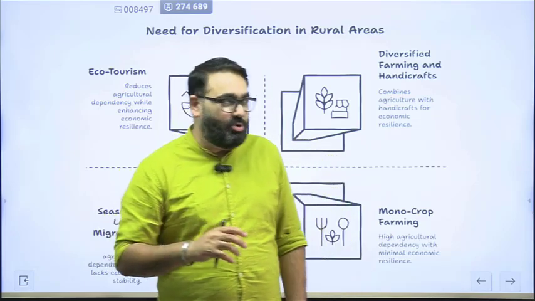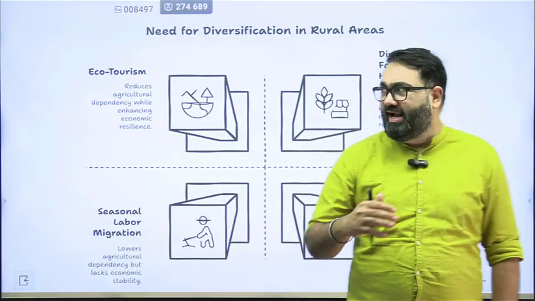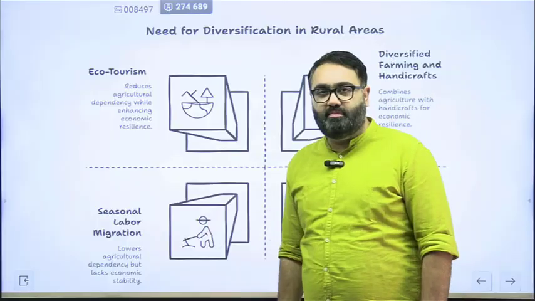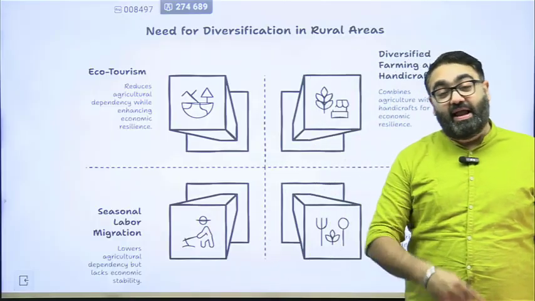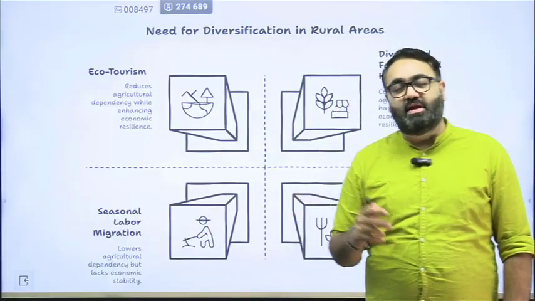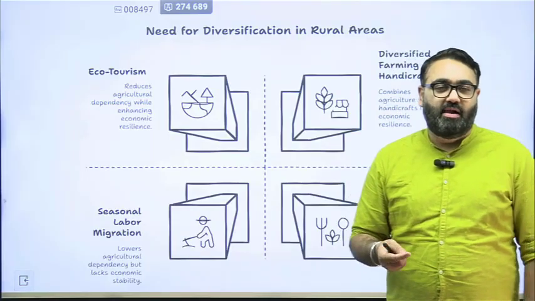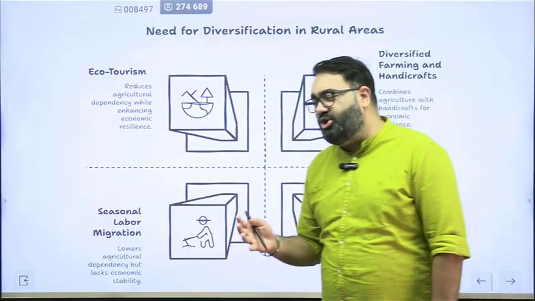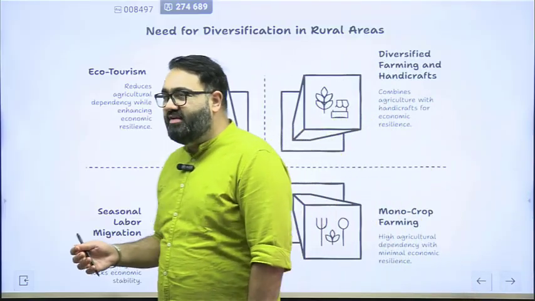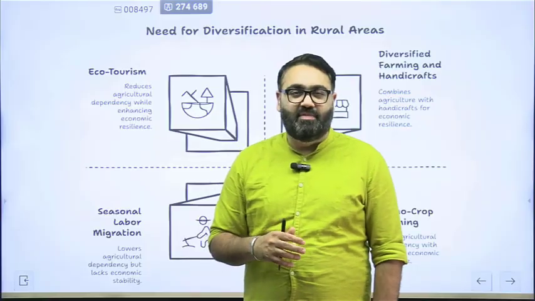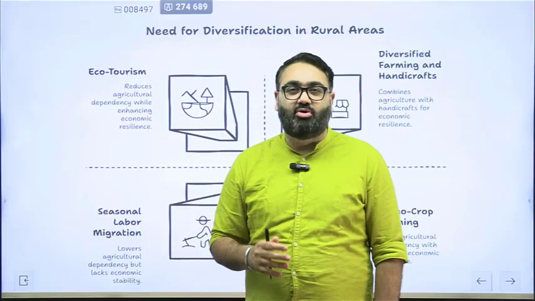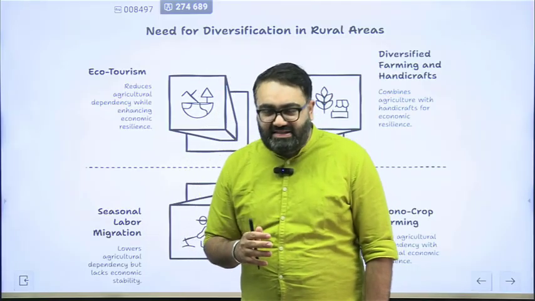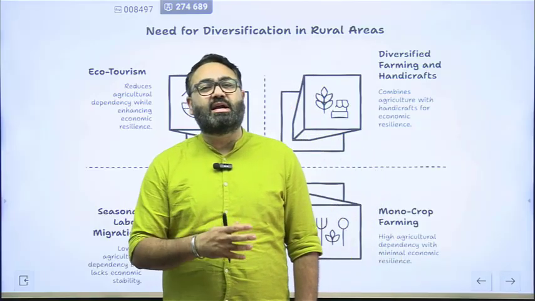What is it that they are doing? Some of these examples include, let's say, ecotourism. Ecotourism means that increasingly a lot of people from within the country and outside the country, when they visit these rural areas, have a sense of fascination towards it. Someone who is living in cities who has never seen a village doesn't know how the villages work, doesn't know village life. They're very fascinated and interested in knowing the nitty-gritties of the village.